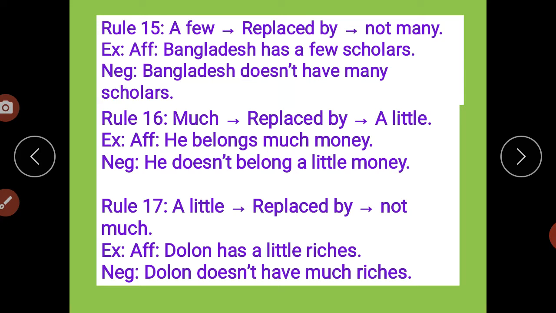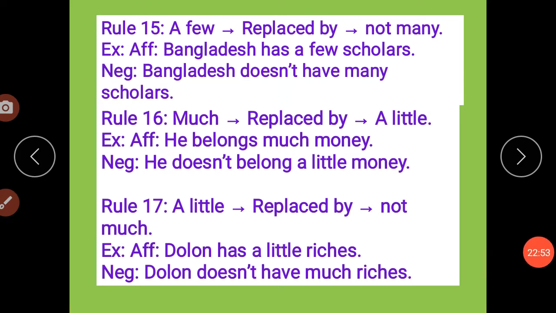Why doesn't? Because does is for has, and does plus have. Not is for the negative sentence. Not much is the answer of a little. Got it? So a little converts into not much. The rest of the answer would be the same. The meaning would be the same. There would be no change.